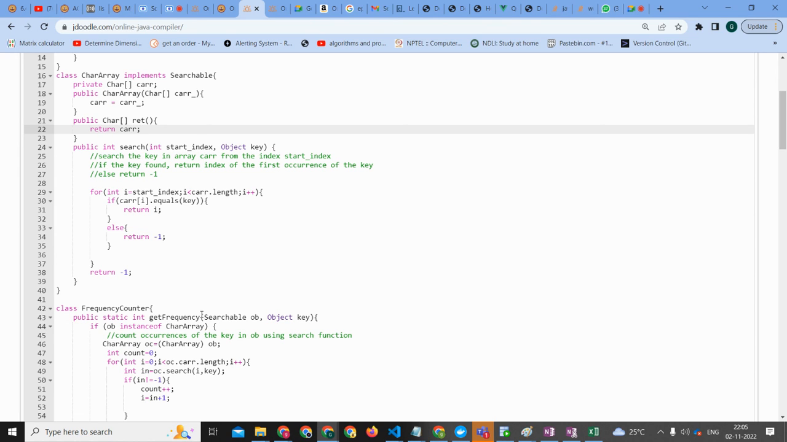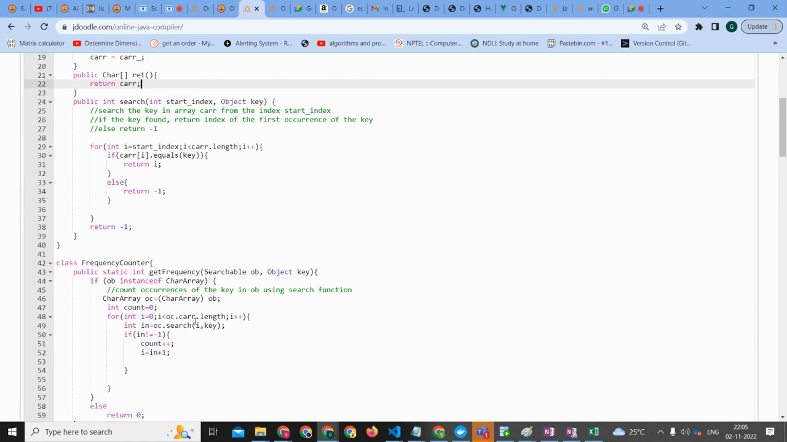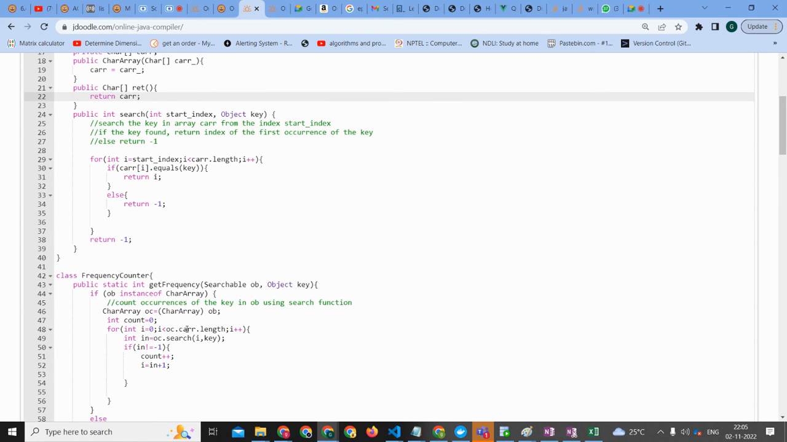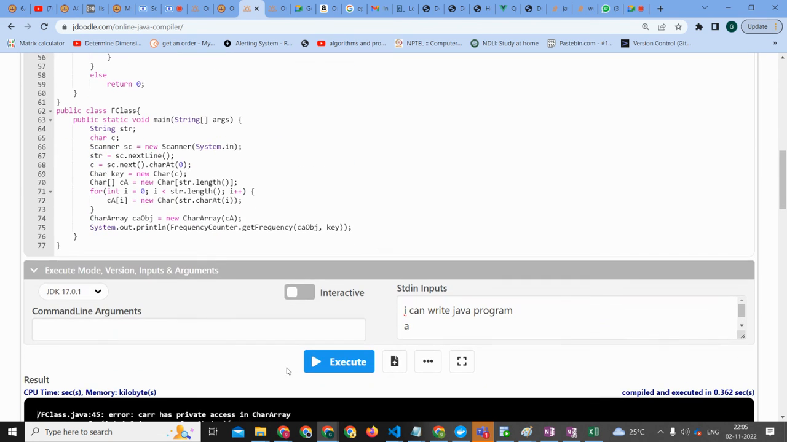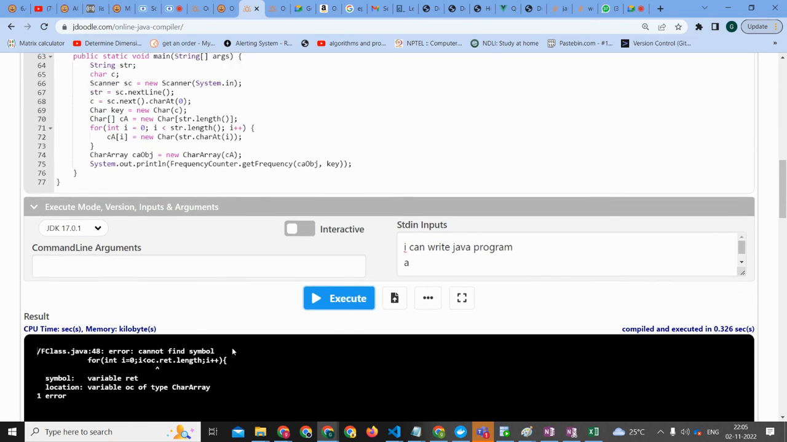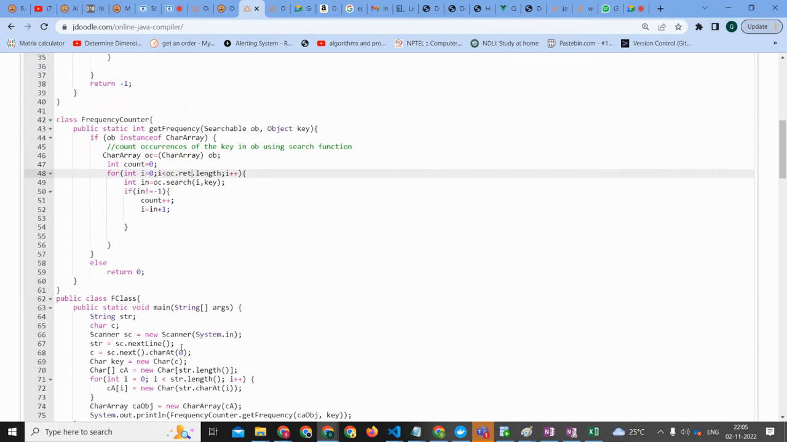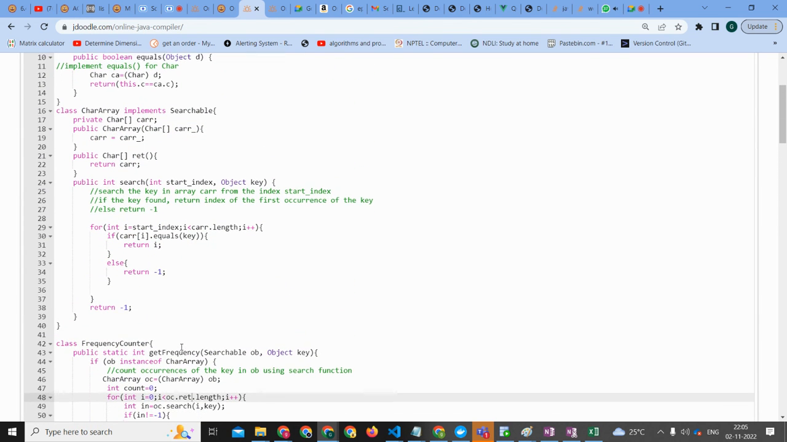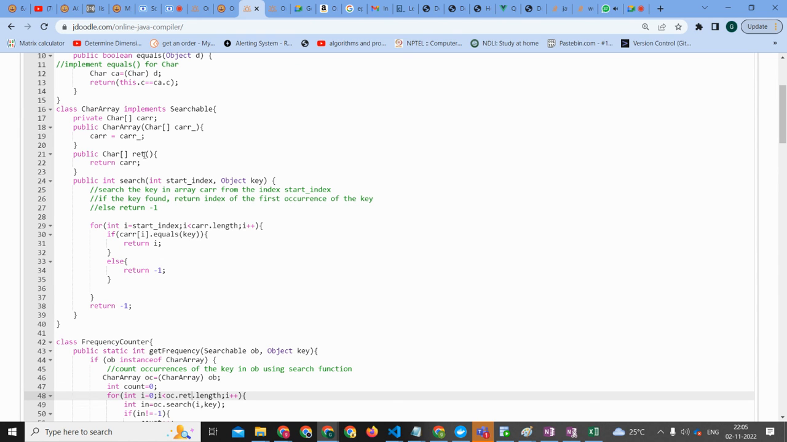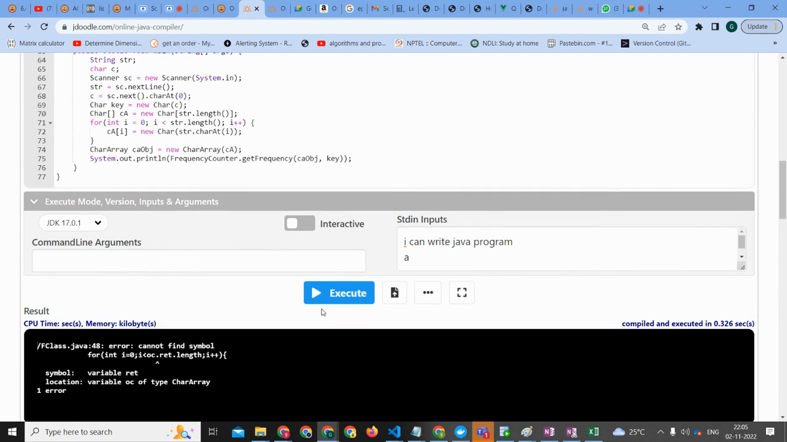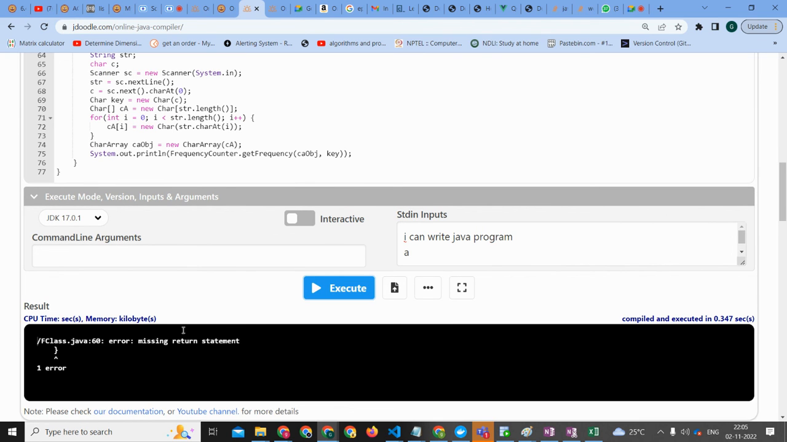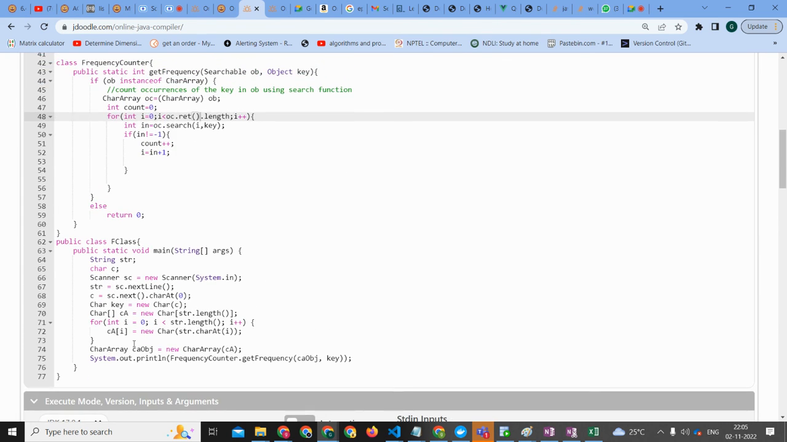Does this work? Does this ring a bell? So instead of giving this one, I'm calling OC.ret. So I'm calling that function dot length. So now this will be... Oh, this should be a method. That's a method. Just missing a return statement in line number 60. Almost done with it.